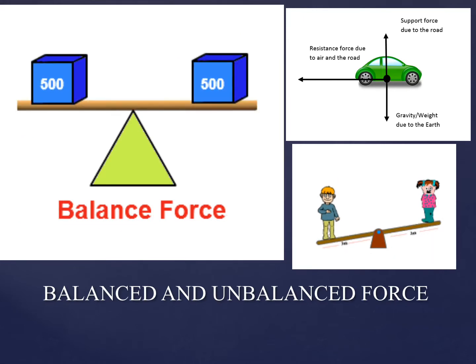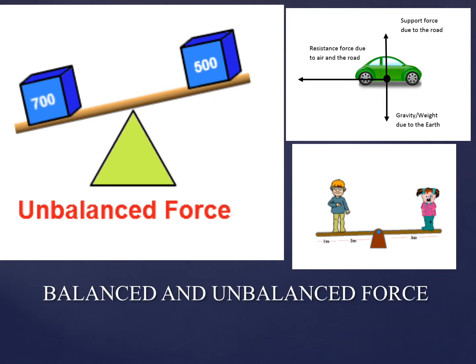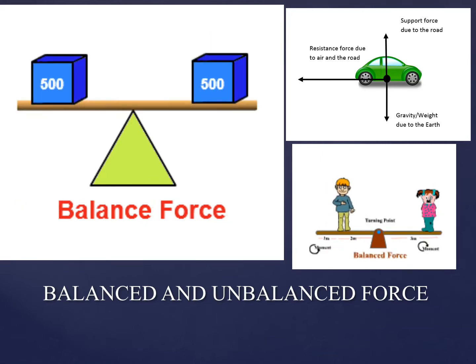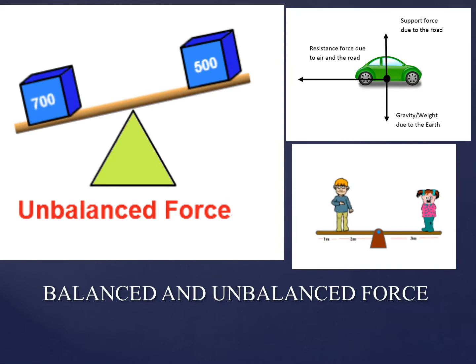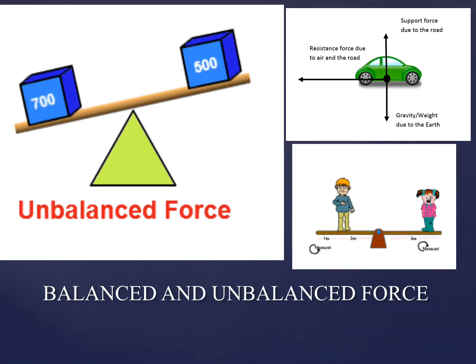For example, a force exerted by the ground is holding up the car. The engine of the car is turning the wheels and making the car go forward. And the force of friction with the road and with the air around the car is holding the car back. Sometimes the forces acting on an object balance each other. So this type of force is called balanced force.